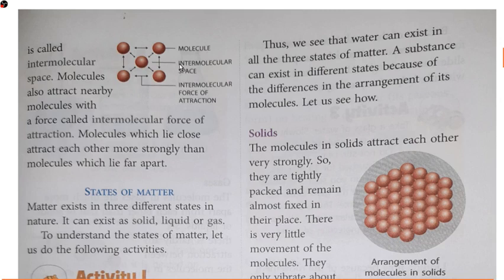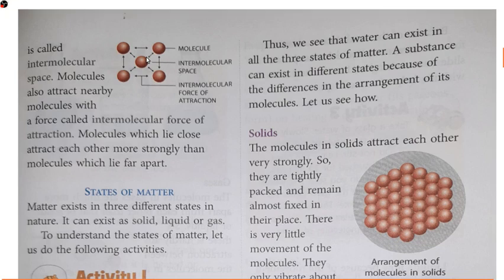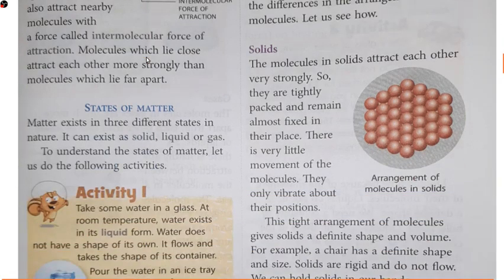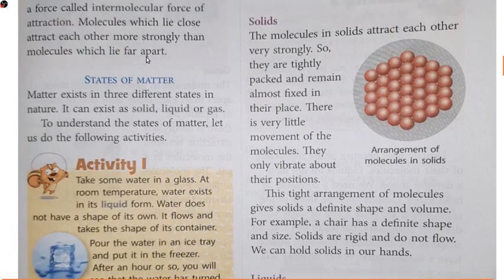Both of these are very important in defining the different states of matter, and just because of these two properties the matter is able to exist in nature. Let us start with this part. The different states of matter we have discussed are three types: solid, liquid and gas.